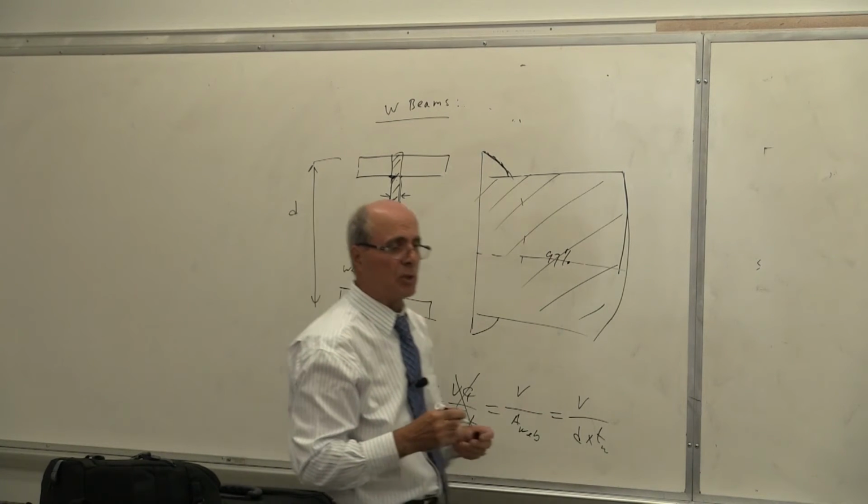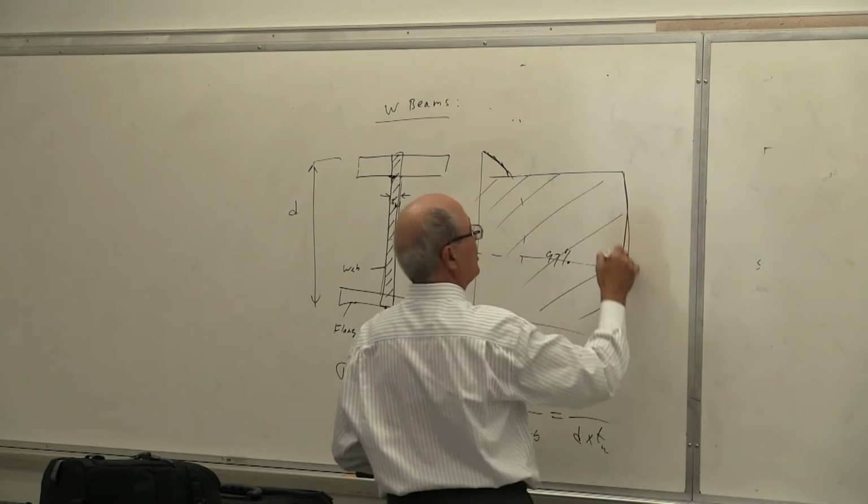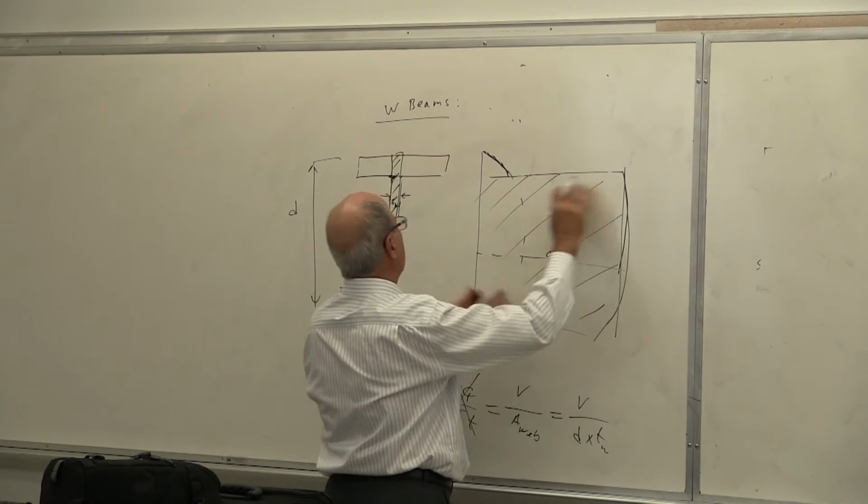So if you see the solution manual, this has been used, and you are supposed to use it. Anytime you use one of those wide flange beams in the back of the book, or any of them, you use this equation, because the other equation doesn't work. Yes or no? As you see, the bulk of this, assuming this is constant, because there is a little change here, all of this is going there.